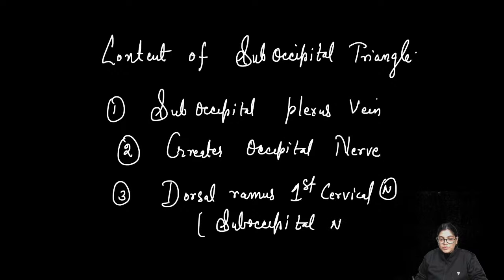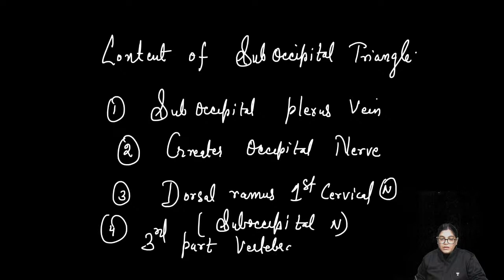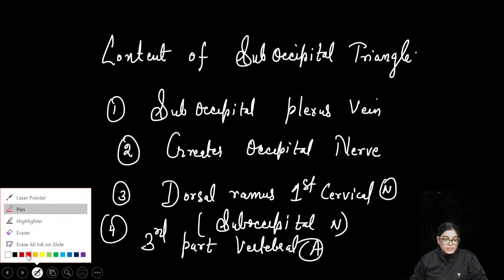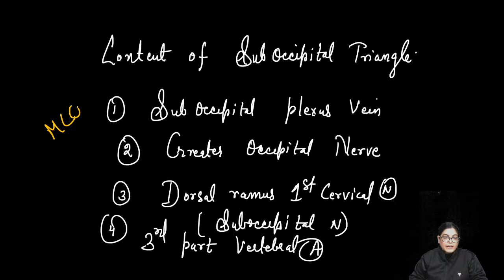So please don't confuse this. The dorsal ramus of the first cervical nerve is given the name suboccipital nerve, and the fourth content, and the most important content, is the third part of the vertebral artery. To be more specific, it is the third part of the vertebral artery. Again, this topic should not be missed for cracking the MCQs of the NEET PG examination.